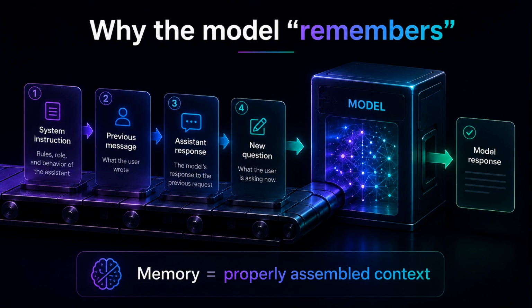When people say the model remembers something, it is useful to understand what usually happens technically. Most of the time, memory is not mystical. Memory is properly assembled context. Before the model answers, the system sends it a package of information: system instructions, developer instructions, project rules, previous messages, your current request, maybe files, maybe tool results, maybe saved preferences. The model does not remember like a human. It receives a context window, and the quality of that context window often defines the quality of the answer. So when we work with agents, we are not only writing prompts, we are designing context.